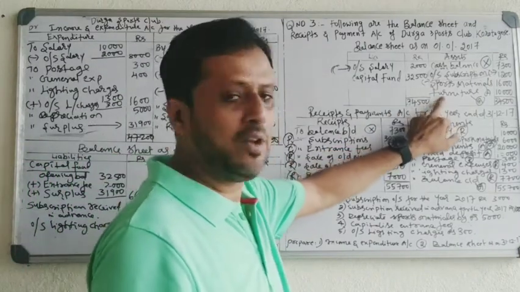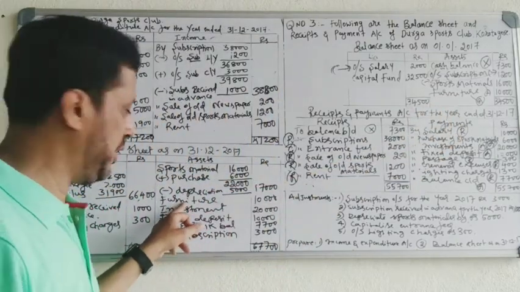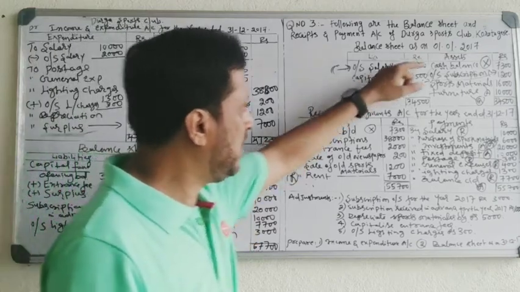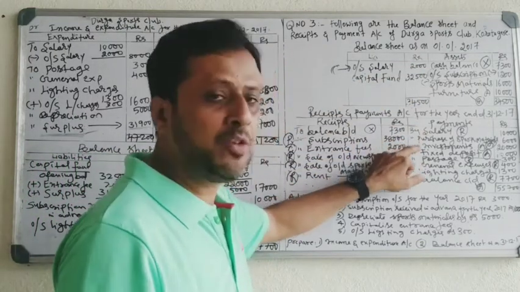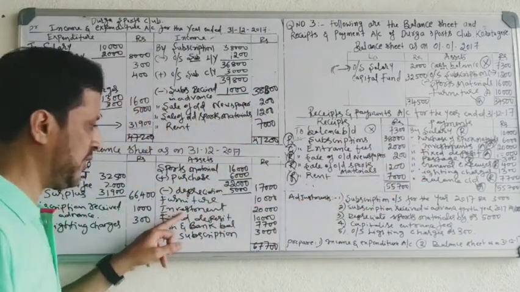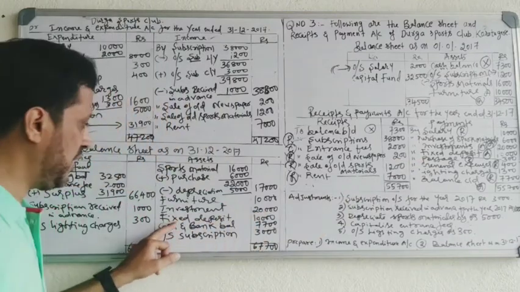After sports material, furniture, asset. Take furniture as it is, there is no addition and no depreciation. Then come to the payment side. Salary is over, purchase of sports material is over. Investment is an asset, so take it on the asset side, 20,000. Fixed deposit is an asset. Take it on the asset side, 10,000.